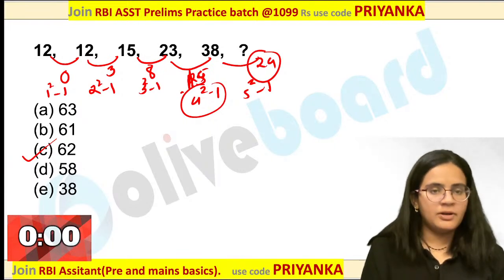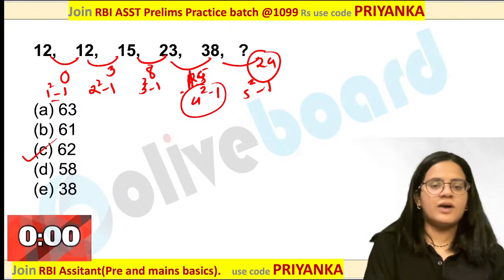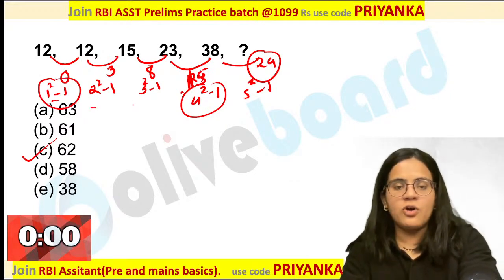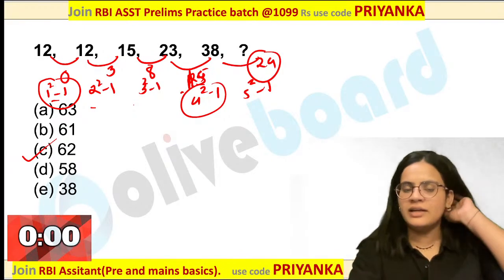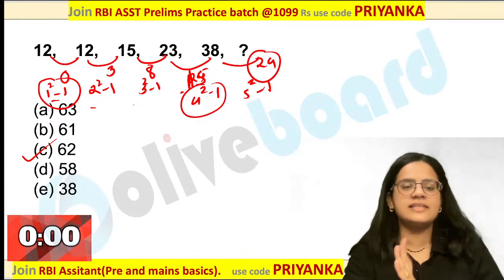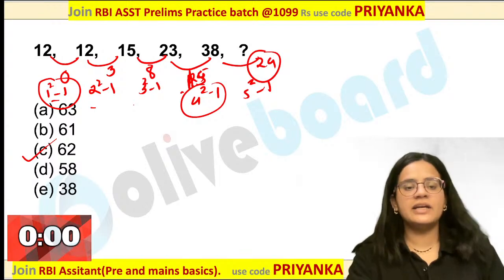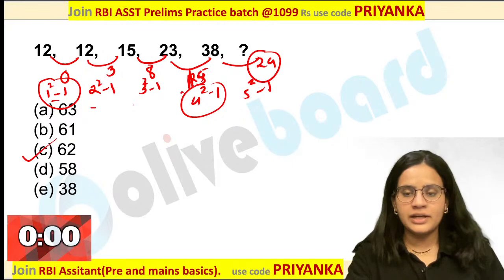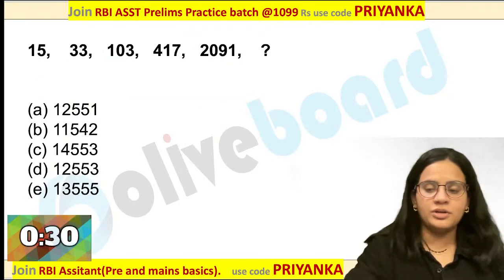Should we take odd number or prime number? You can observe here it is 1, 2, 3, 4. So 1 doesn't come under prime, it doesn't come under composite. Generally when you have 1, it is never about prime, it is always a sequential order. Are you getting it? It is only when you are getting 2 and 3 as the number. 1 is not included in prime numbers. Okay, let us quickly move on to the next question.